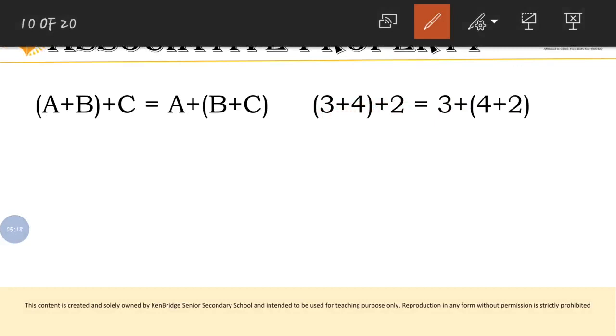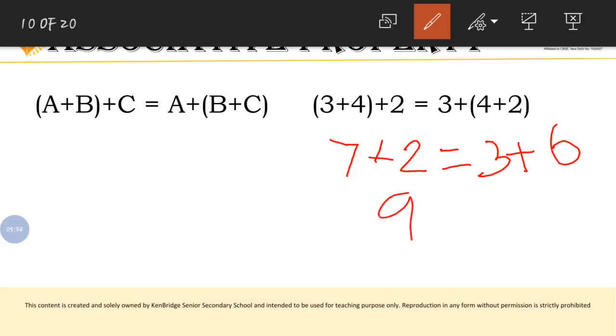So what is the value for 3 plus 4? 3 plus 4 will be 7. So (7 plus 2) is equal to 3 plus (4 plus 2) will be the same, and first we have to concentrate on brackets only, no? So 4 plus 2 will be 6. Now 7 plus 2 is equal to 9, and 6 plus 3 is equal to 9. Both are same, am I right?